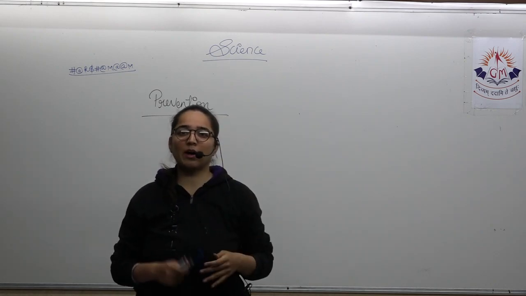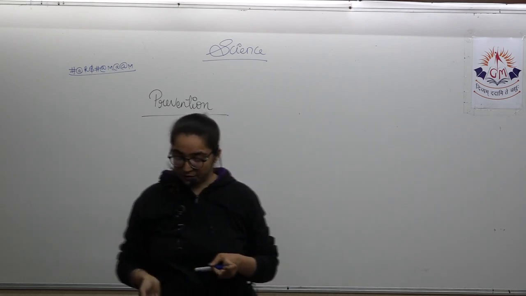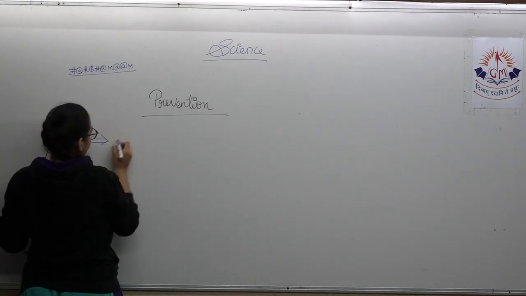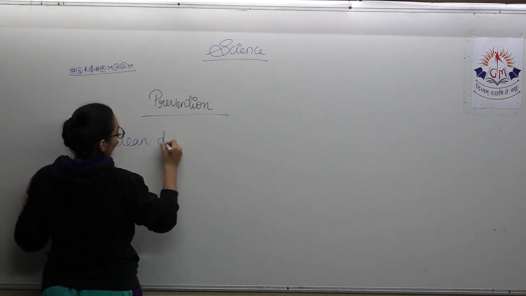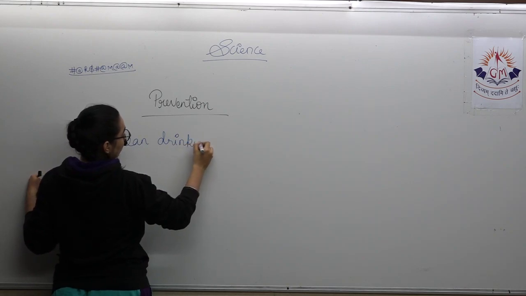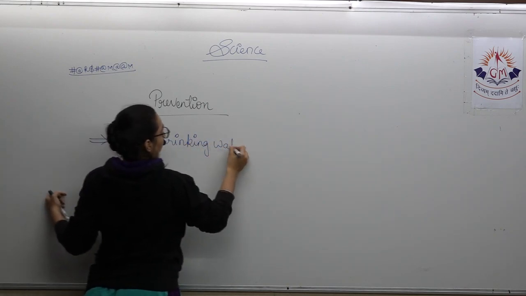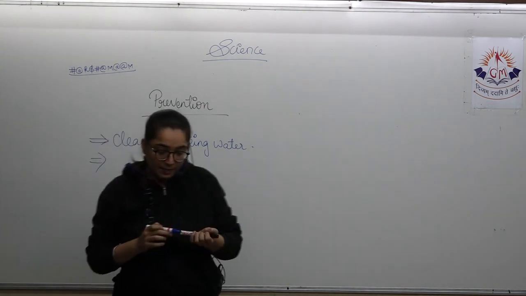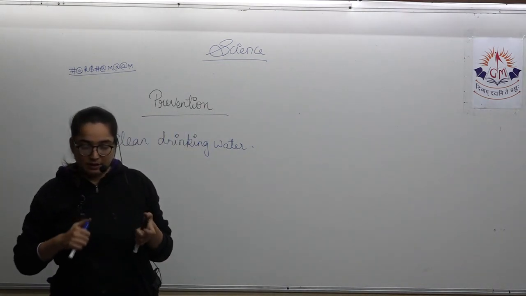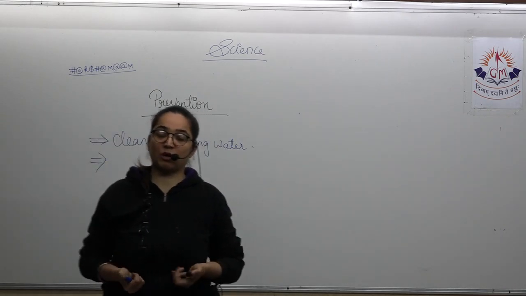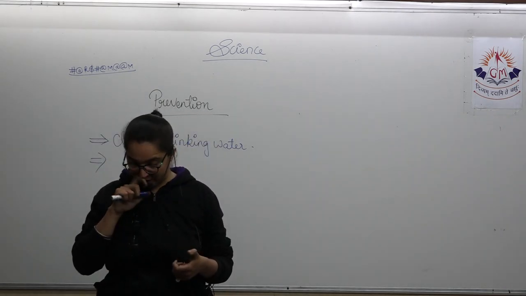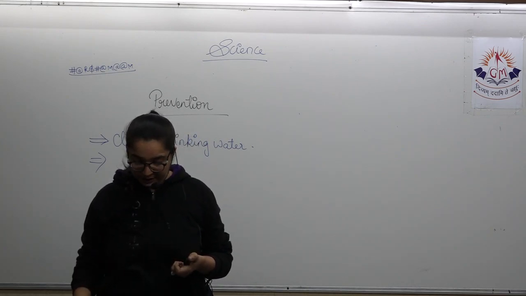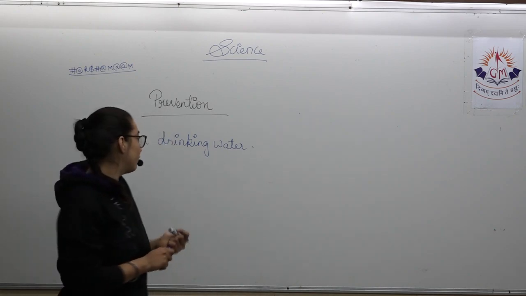This you already know and you can write it in your own words. The very first one is safe drinking water, clean drinking water. Water, you know, we are consuming a lot. Within the span of 3 hours, at least 1 glass of water you might be taking. Our life is not possible without water. So whatever water we are drinking, that should be safe. Next is proper disposal of waste.